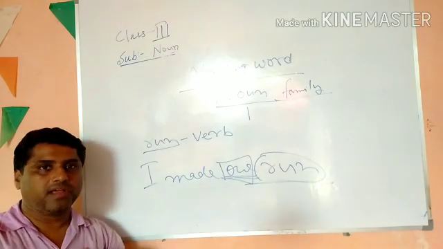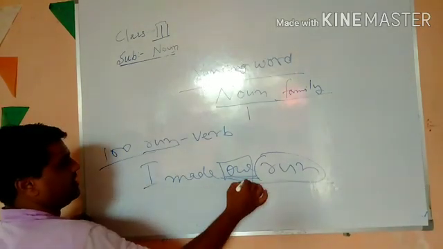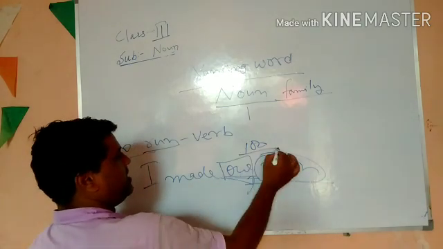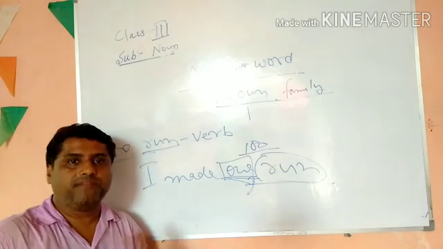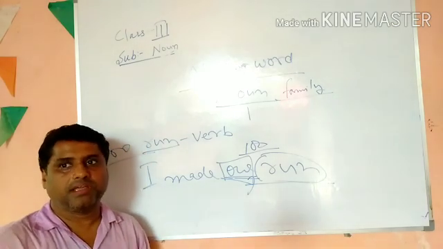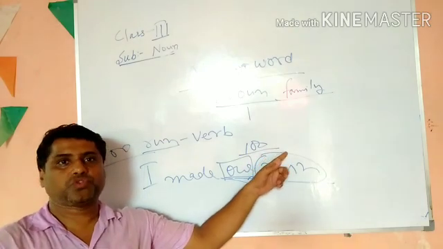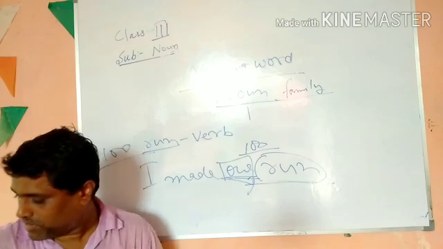Run is what? Suppose if you are making 100 run, century. If you made a century, that is a feeling, isn't it? I have made a century. If I say, show me your century, can you show? No, you cannot show, because that century is a feeling. So hence it is a noun. I hope you understand.